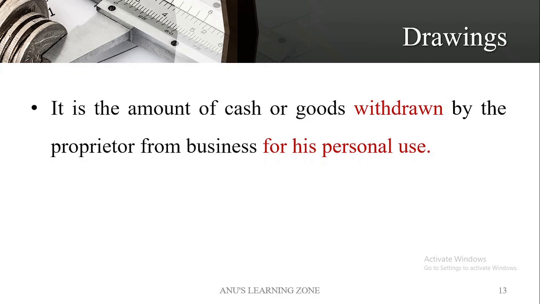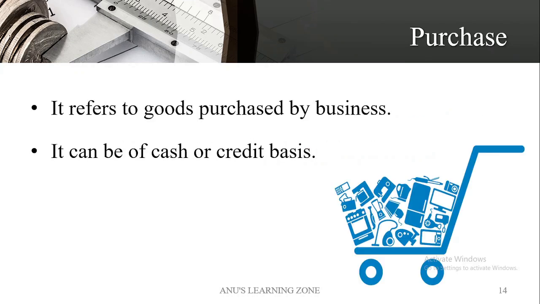That is called drawings. So drawings can happen with goods as well as with cash. If goods as well as cash is withdrawn by the owner of the business, the proprietor, for personal use, that is known as drawings.